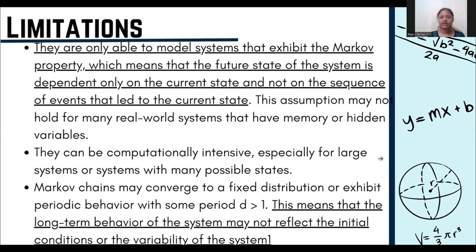Limitations. They are only able to model systems that exhibit the Markov property, which means that the future state of the system is dependent only on the current state and not on the sequence of events that led to the current state. This assumption may not hold for many real-world systems that have memory or hidden variables. They can be computationally intensive, especially for larger systems or systems with many possible states. Markov chains may converge to a fixed distribution or exhibit periodic behavior with some period d greater than 1. This means that the long-term behavior of the system may not reflect the initial conditions or the variability of the system.